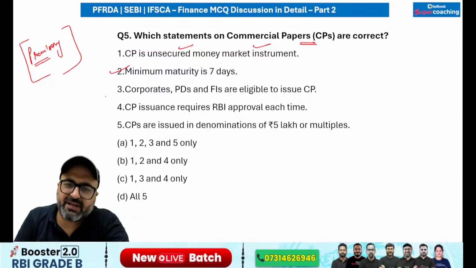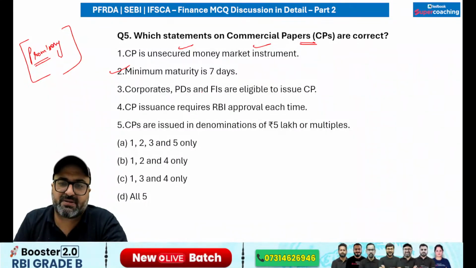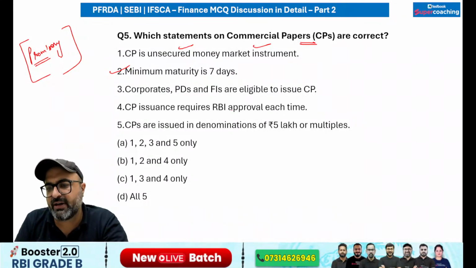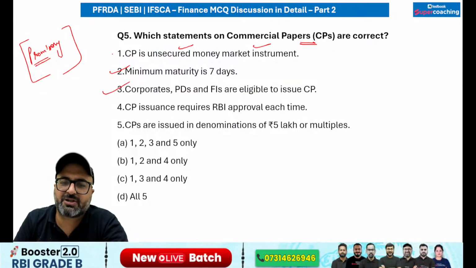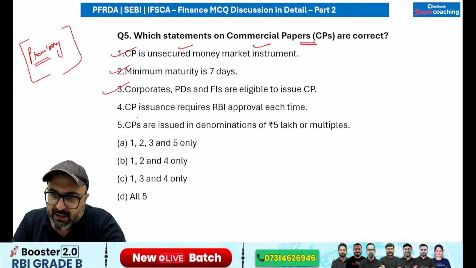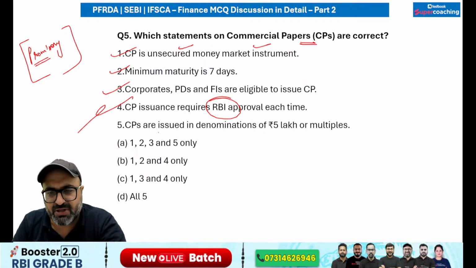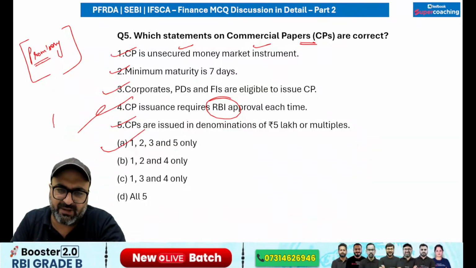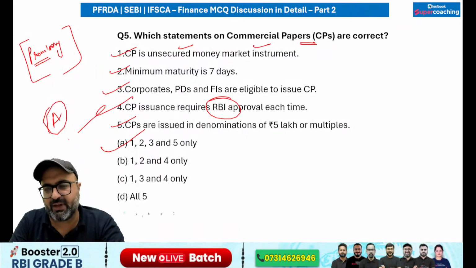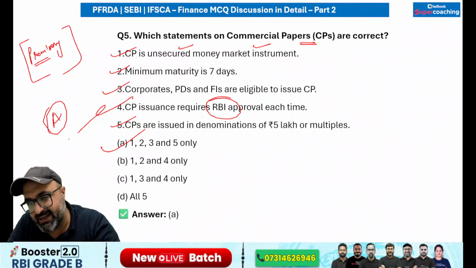Minimum maturity is 7 days. That is correct. Corporates, primary dealers, foreign institutes are eligible to issue commercial papers. That is correct. Then commercial paper issuance require RBI approval? No, sir. RBI approval is not required for issuing a commercial paper. Commercial papers are issued in denominations of 5 lakhs or in multiples of 5 lakhs. That is correct. So A option is going to be the correct answer.